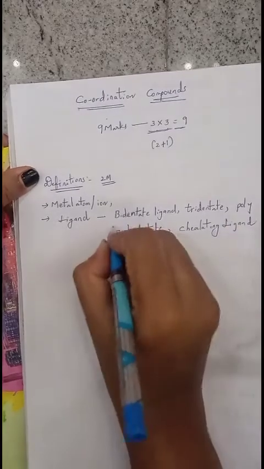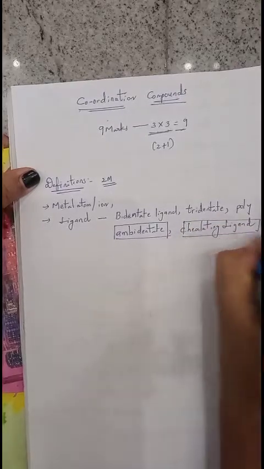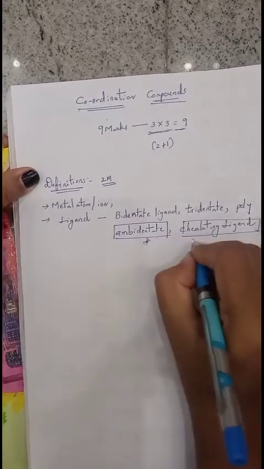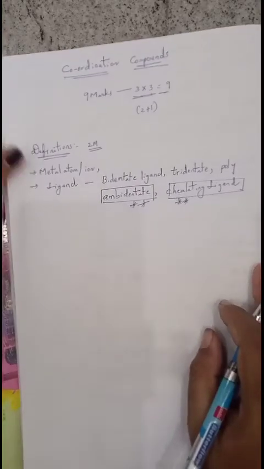Okay, all these are very important. Among all, ambidentate ligand and chelating ligands are very much important. You can put a star mark for these two.